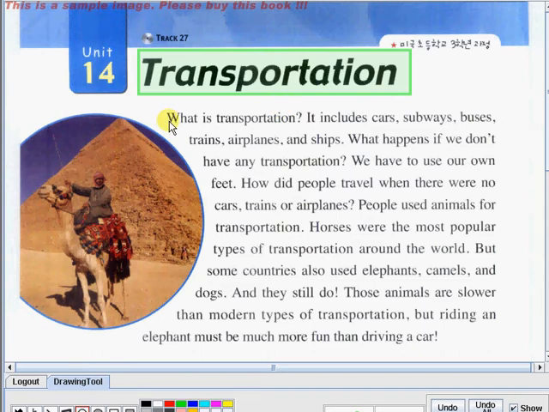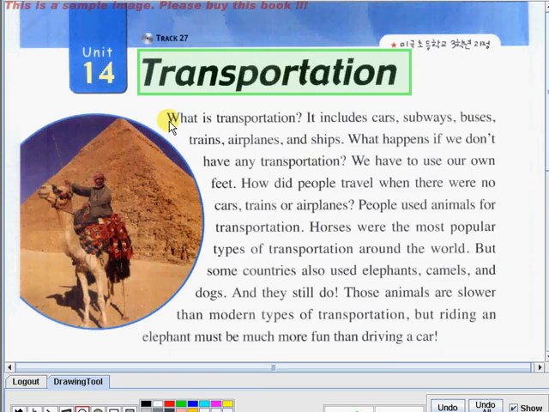First, I will read this article slowly so you can be familiar with how the words should be pronounced, and after that, you can join me as I read it for the second time. So listen carefully. I will start now.